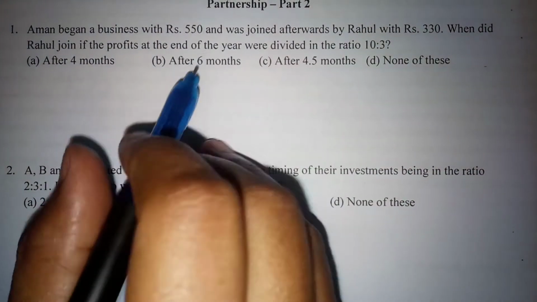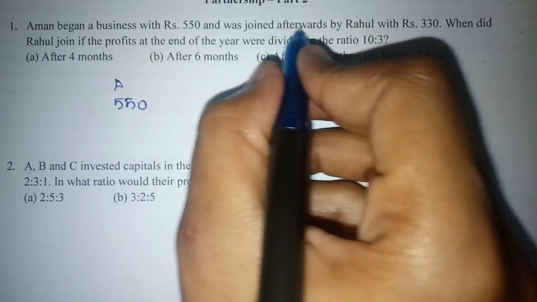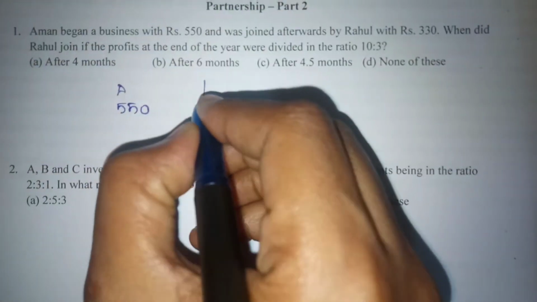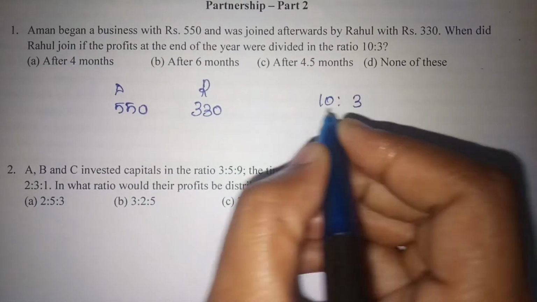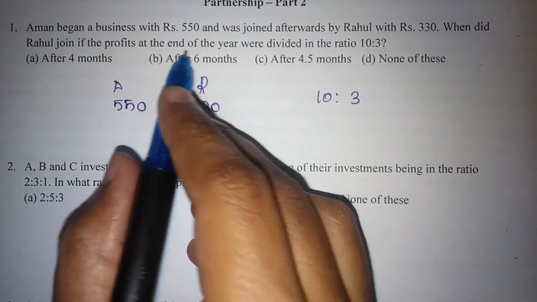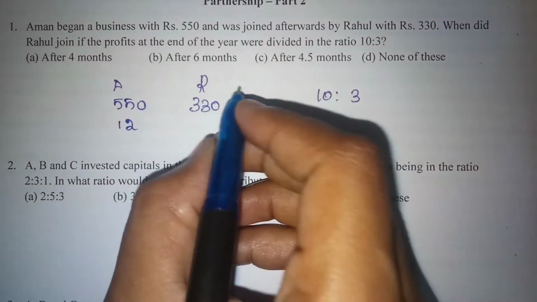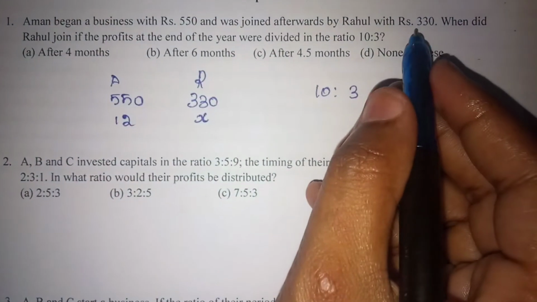Aman began a business with rupees 550 and was joined afterwards by Rahul with rupees 330. When did Rahul join, if the profit at the end of the year is divided in the ratio of 10:3? So here the investment period for Aman is the entire year, 12 months. For Rahul I am assuming it as X, because Rahul is joining after a few months.